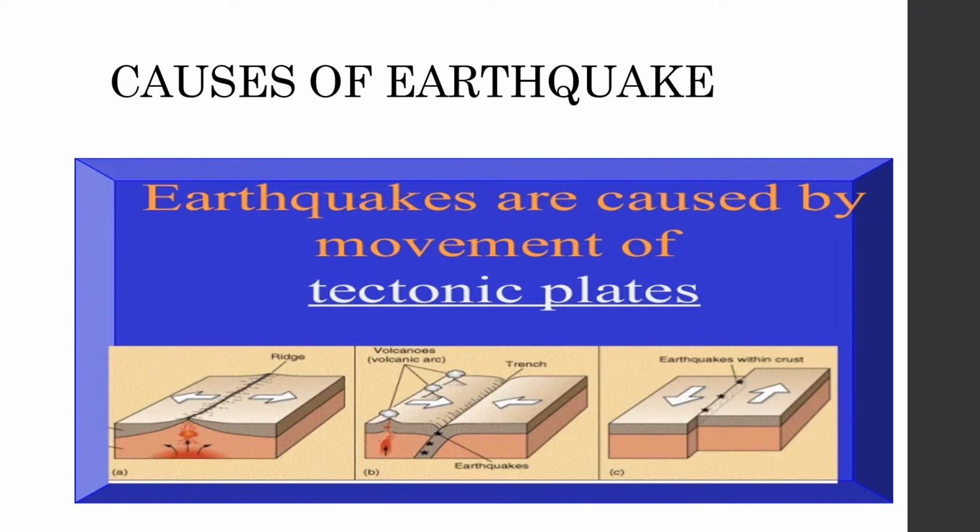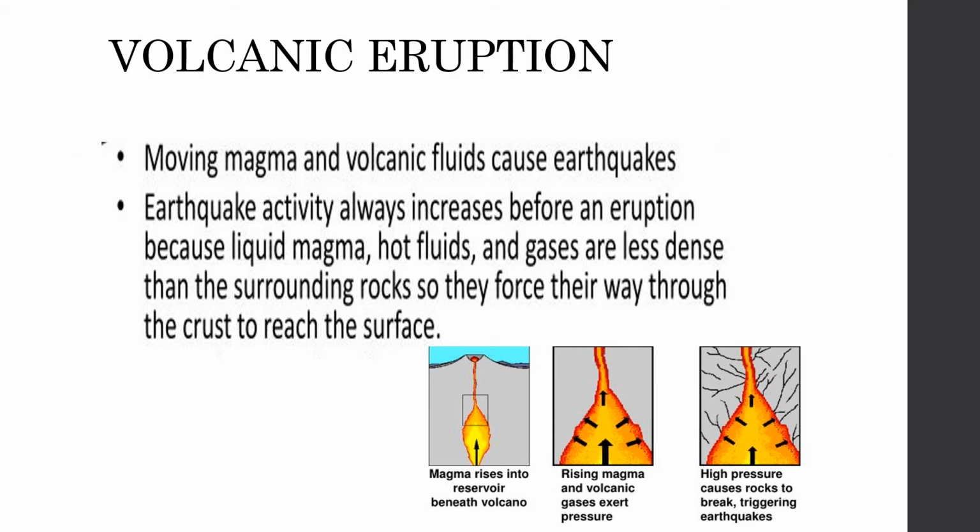These plates tend to move or shift against each other, producing tension that causes vibration in the earth's crust. Due to volcanic eruption, moving magma and volcanic fluids cause earthquakes. Earthquake activity always increases before an eruption because liquid magma, hot fluid and gases are less dense than the surrounding rocks, so they force their way through the crust to reach the surface.